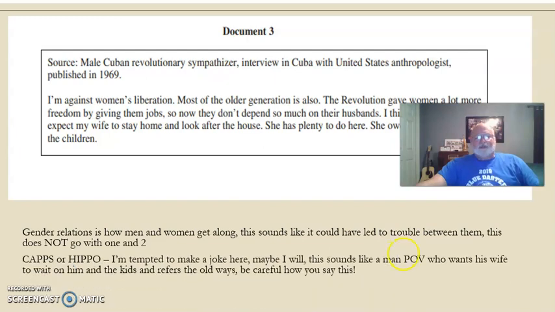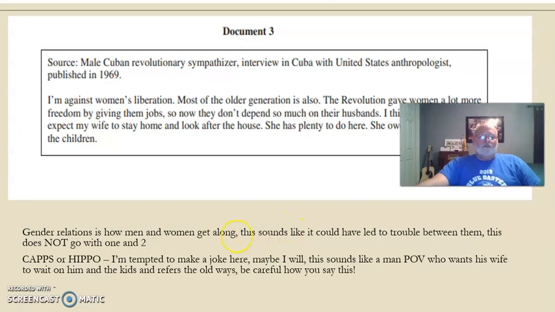All right, CAPS or HIPPO, again here, HIPPO. I'm tempted to make a joke, but I would say, of course, this is from the point of view of a man who probably, that's the first part, who probably is unhappy that his wife does not listen to him as much or depend on him as much. And there's the second part. Doesn't mean he's lying. Again, you never want to say somebody's lying. You just want to show how that might be a factor.